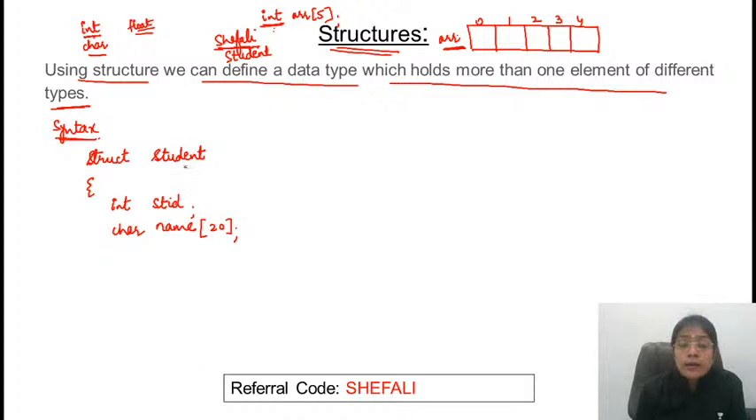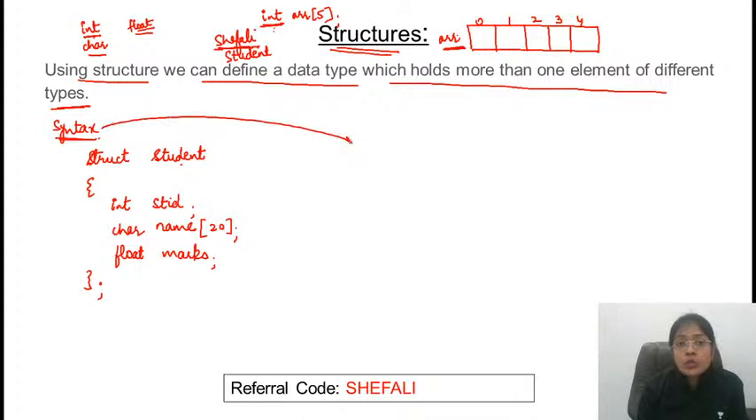Okay. Students related what information I want to store? I want to store the student ID. I want to store the name of the student. And apart from that, I want to store the marks of the student. For example, marks can be the floating point number. Gate का score points में आता है. So I am taking the gate marks. So this is the structure. And this is always terminated with a semicolon. So this is an example.